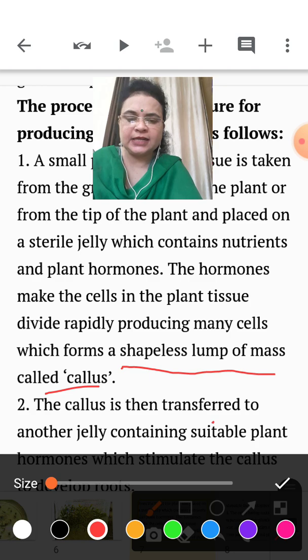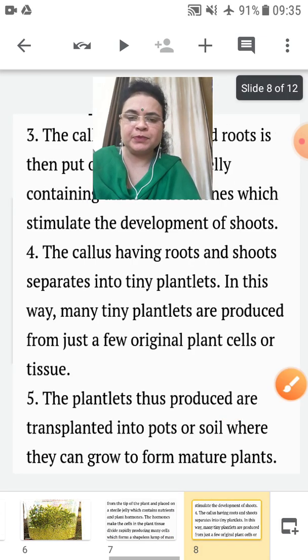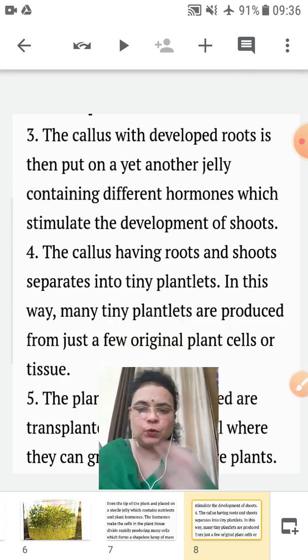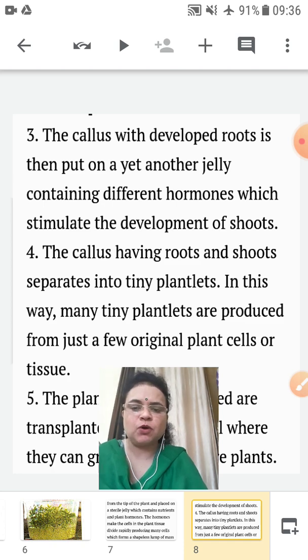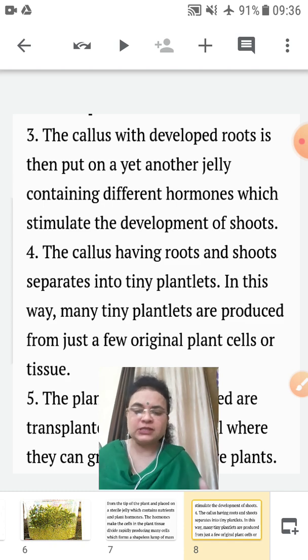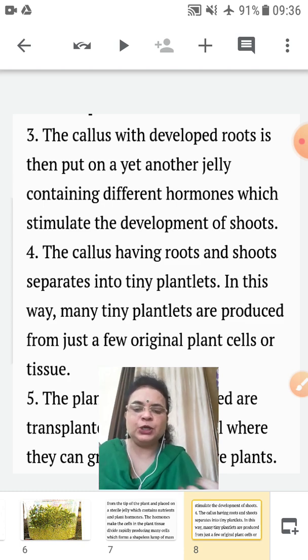The callus is then transferred to another jelly containing suitable plant hormones, which stimulates the callus to develop into roots. Then the callus with developed roots is put on another jelly containing a different hormone, because as the callus is growing and developing into roots and shoots, it requires more nutrients and more hormones.